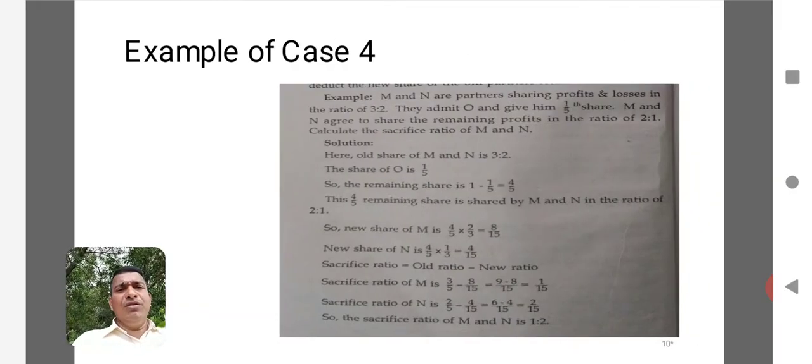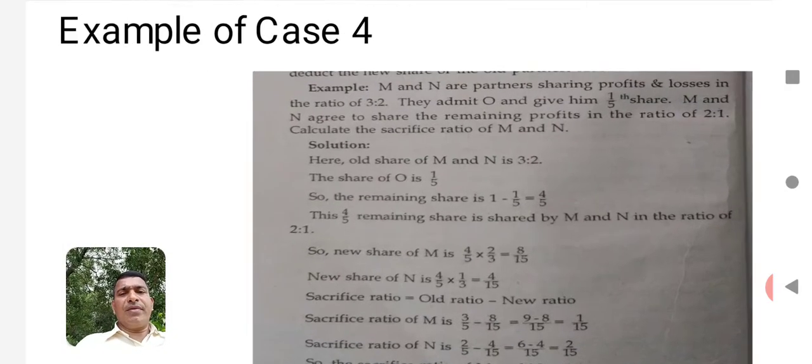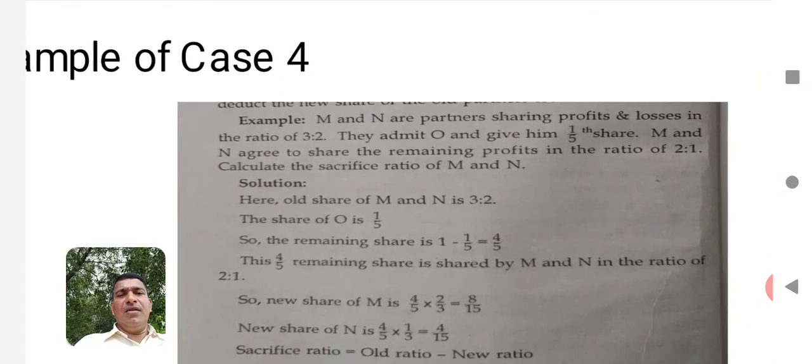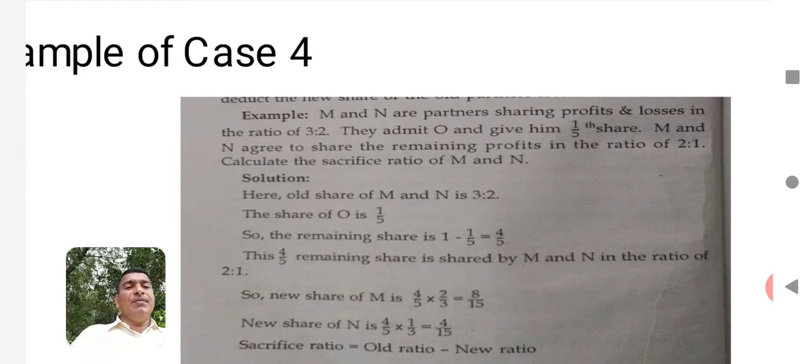Now I am going to give the example of case number 4. Here in this case number 4, you can see M and N are the partners sharing profits and losses in the ratio of 3:2. They admit O and give him 1/5 share. M and N agree to share the remaining profits in the ratio of 2:1. Here you see it is very clear. The new partner's share is given. Then the ratio in which the old partners are sharing the remaining portion is given.